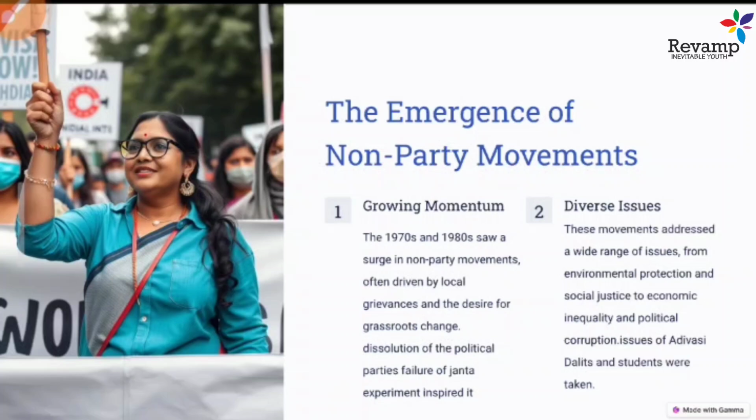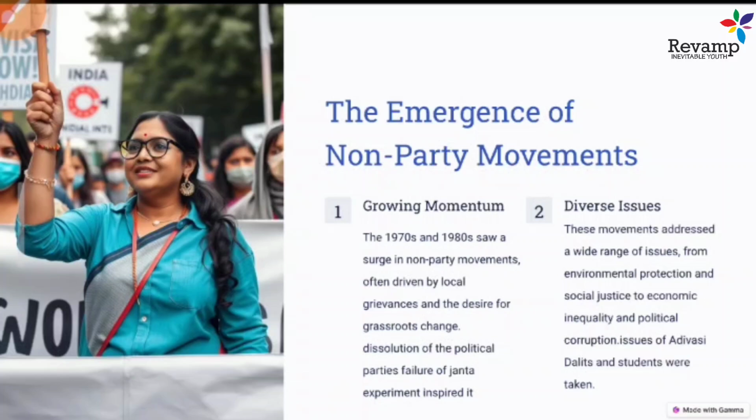But these non-party movements, or these non-party organizations that started in the 1970s or 80s, did not have any belief in any political parties. You can say they are politically neutral. They could be called politically neutral also, because one example of these is NGOs, non-governmental organizations, which work in this sense.